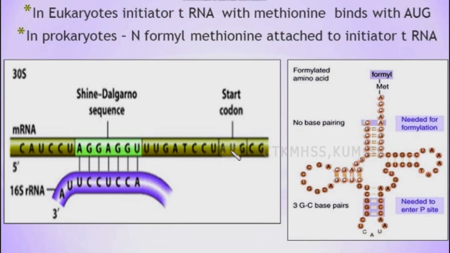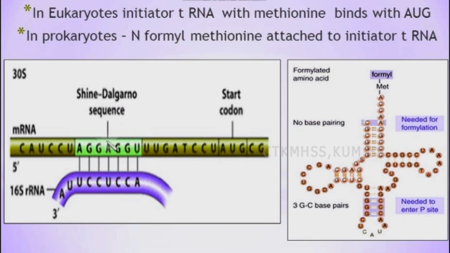Usually in eukaryotes AUG initiates the translation process, but in prokaryotes it starts with the Shine-Dalgarno sequence. The 30S subunit in the ribosome consists of 16S rRNA, as I told you before. That and this Shine-Dalgarno sequence base pair. After that the initiation of translation takes place in prokaryotes.